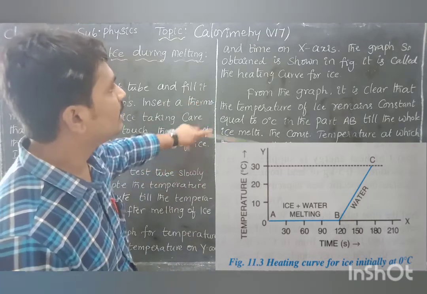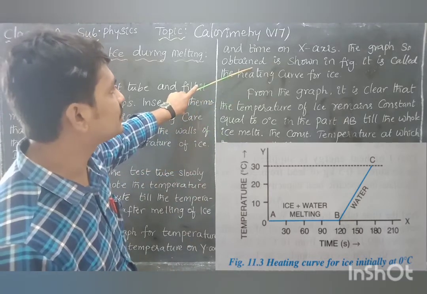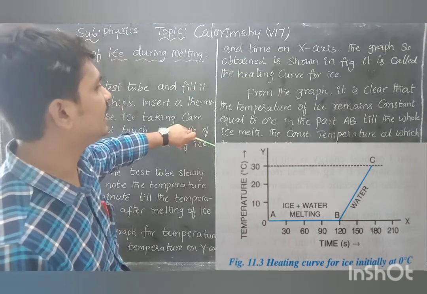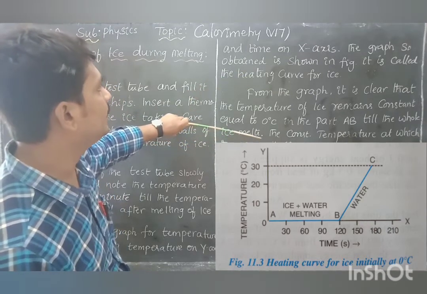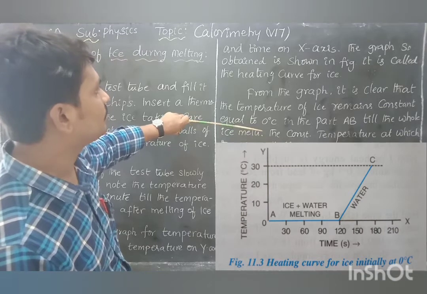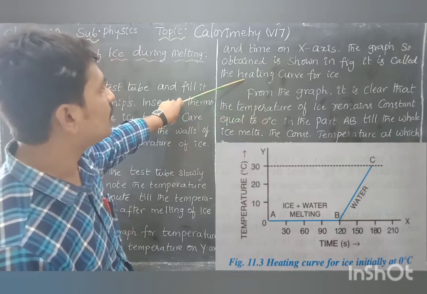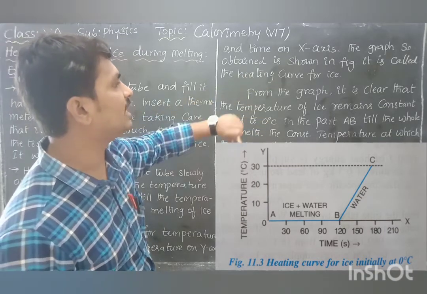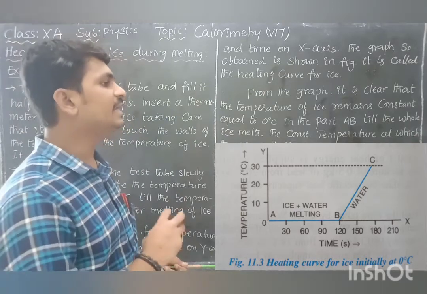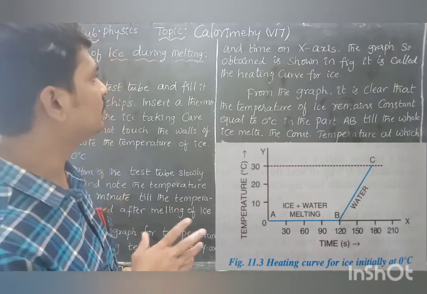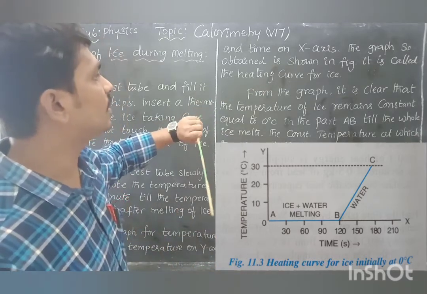Plot the graph. The graph so obtained is shown in the figure. See the diagram, the temperature and time graph. It is called the heating curve for ice.